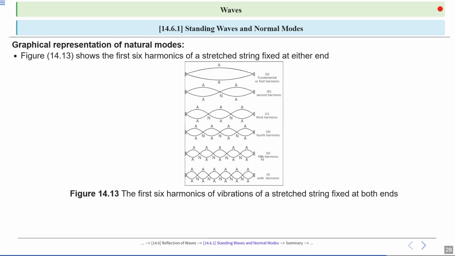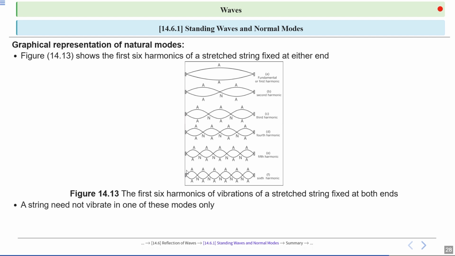So A fundamental first harmonic, B second harmonic. From this figure you can calculate for fundamental or first harmonic one antinode, and the second harmonic two antinodes, one node. Similarly, third harmonic, fourth harmonic, fifth harmonic, and sixth harmonic. All right.